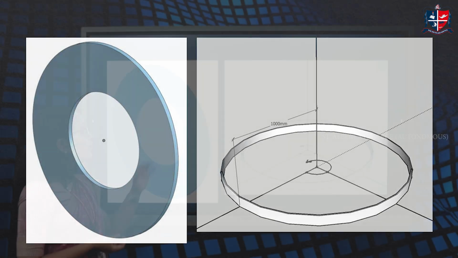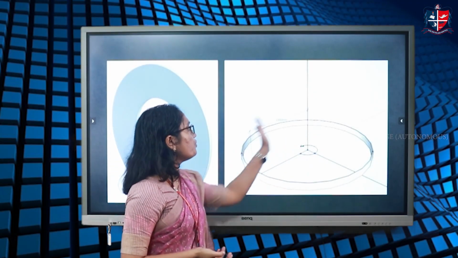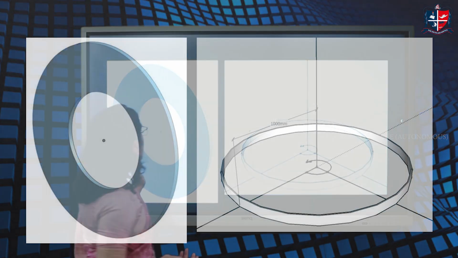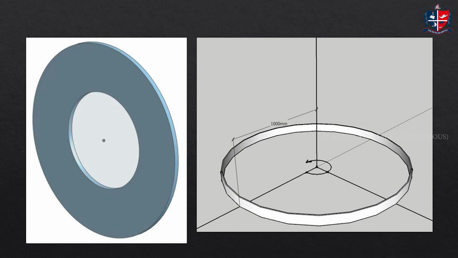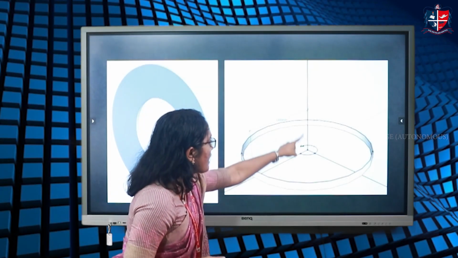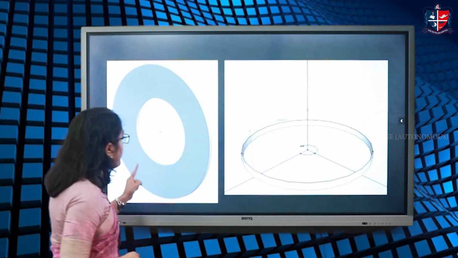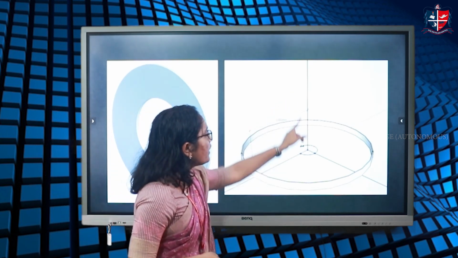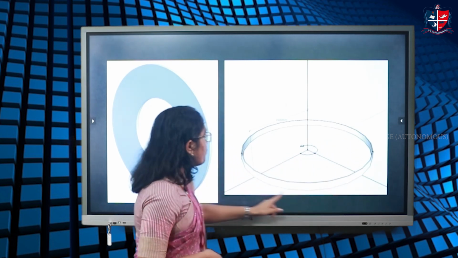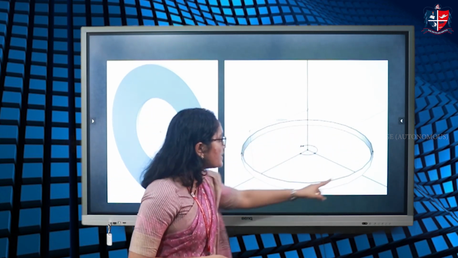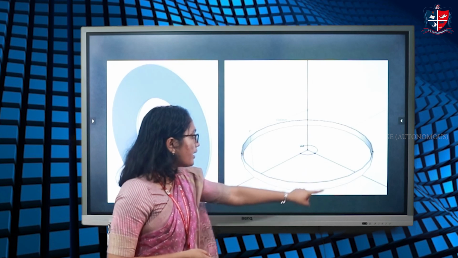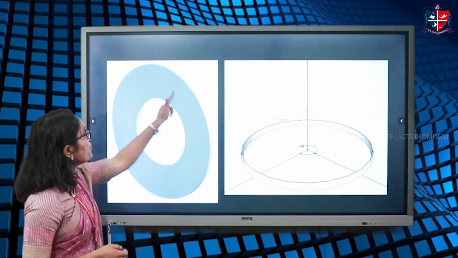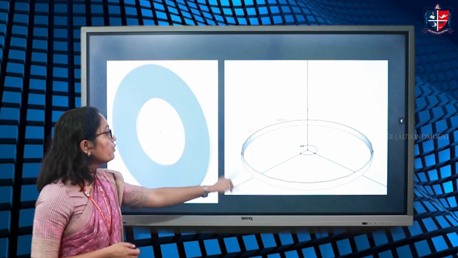distance also compared to the ring, in which the mass is distributed at a constant distance, which is at a longer distance compared to the disk. Moment of inertia of the ring about this axis will be higher compared to the moment of inertia of the disk, because in this case the mass is distributed uniformly at a uniform distance, say the radius of the ring, and in the case of the disk, part of the mass is distributed at a shorter distance compared to the ring.